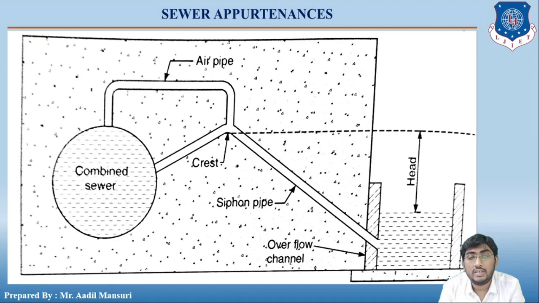On the left hand side you can see the combined sewer, and the crest is adjusted at the level of maximum flow. An air pipe is connected to the crest, and the combined sewer is also connected to the crest. When the level increases, the air from the air pipe is blocked and the water flows through the crest and enters the overflow channel on the right hand side through the siphon pipe.